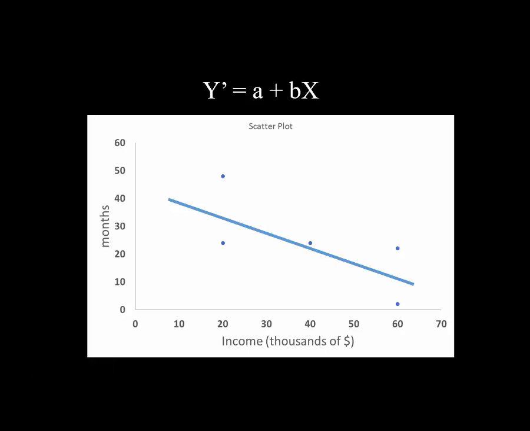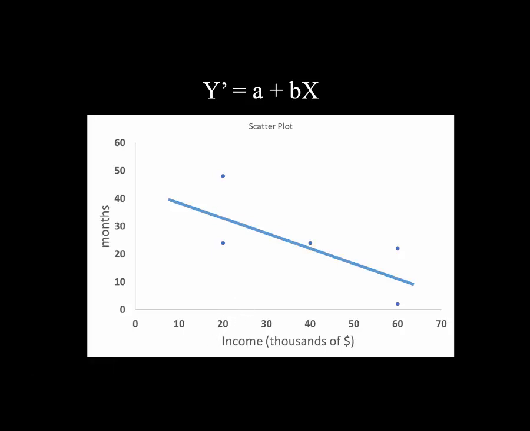Anyway, that's the first thing. That first thing there, the y with an apostrophe, we say y prime. That symbolizes the predicted value. So this is the predicted value of this equation for a line. That's the value we would predict for each one of these values of the x variable, in our case income.